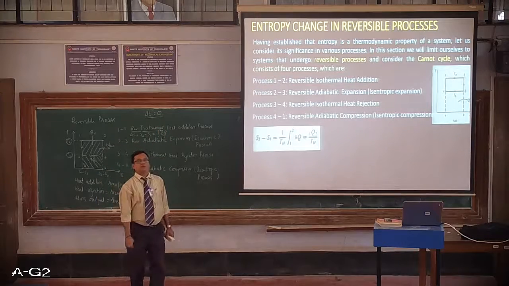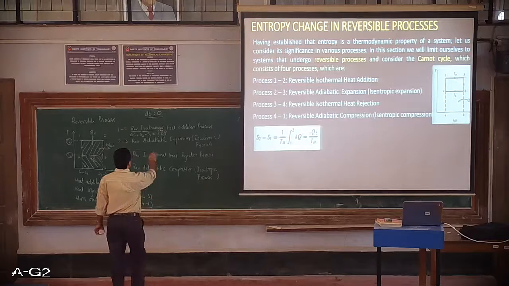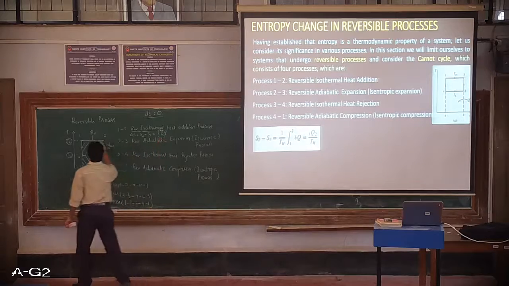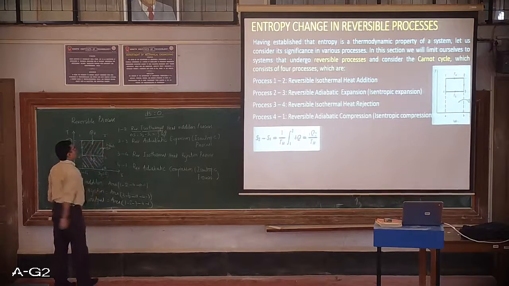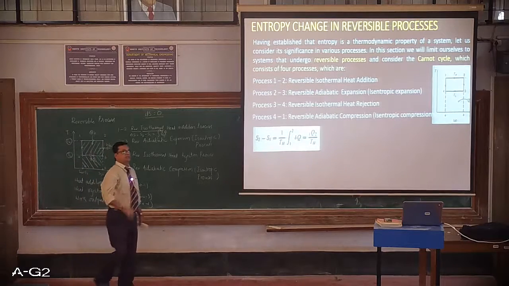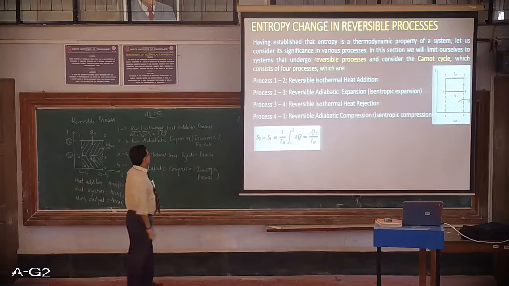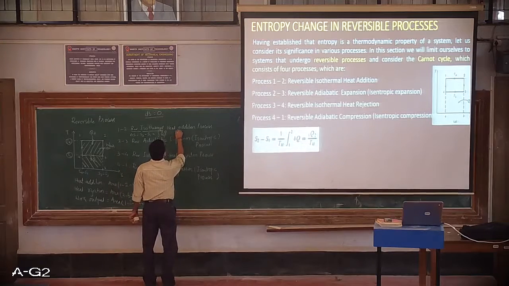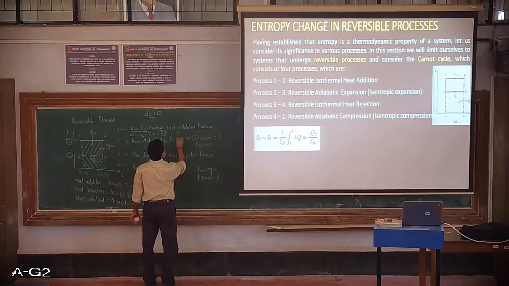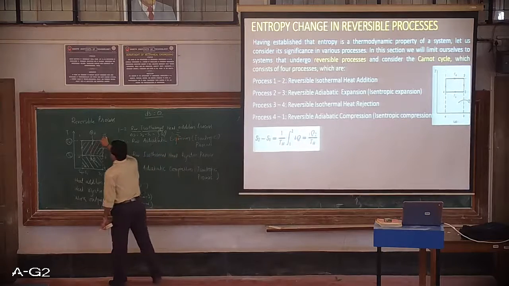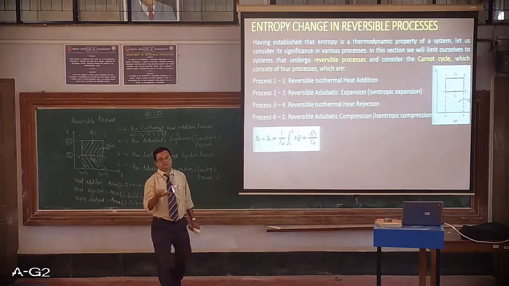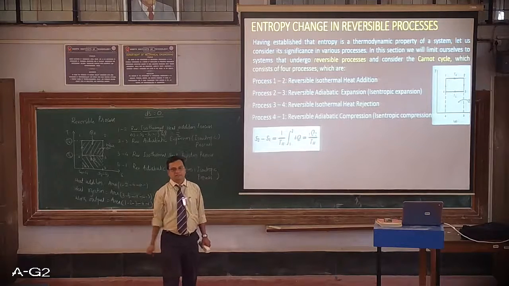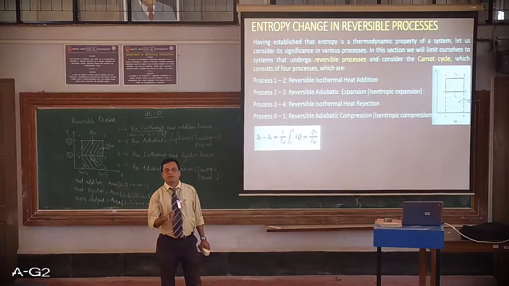What needs to be observed here is that the temperature T is constant, so it is not changing throughout till the heat addition process gets over. So I will be taking this T outside. H stands for the highest temperature in the cycle, so based on that it is named Th.